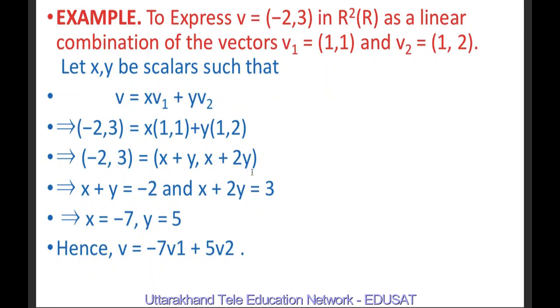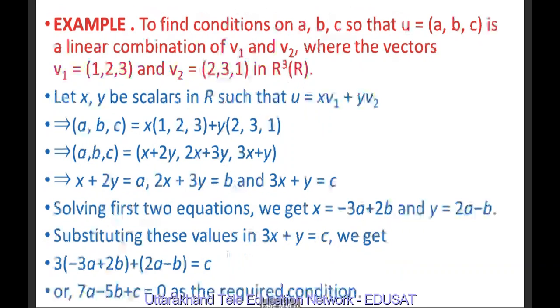So these two vectors are equal if their corresponding elements are equal. x plus y equal to minus 2 and x plus 2y equal to 3. So we have two equations. We may solve these equations easily to get x equal to minus 7 and y equal to 5. And we substitute these values in the vector v equal to x v1 plus y v2, and we get that v is equal to minus 7 v1 plus 5 v2.